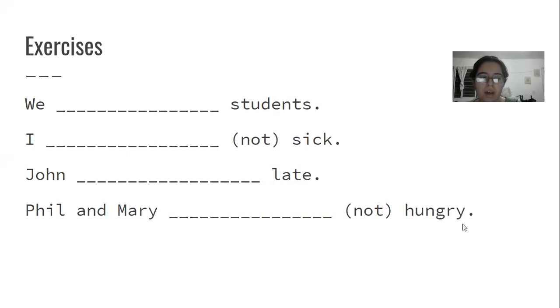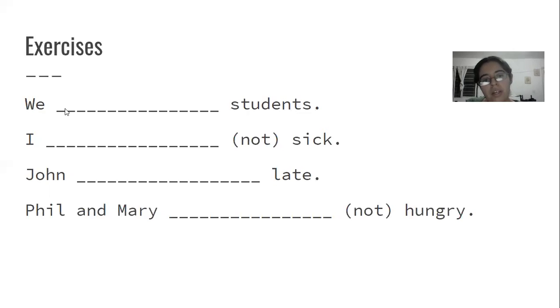So now here we have 4 exercises, and I want you to fill them in with the correct form of the verb to be. So here, where it says not, it has to be negative. So I'm going to give you a few seconds. Okay, so let's start answering them.